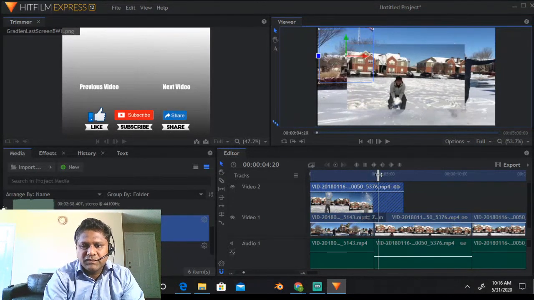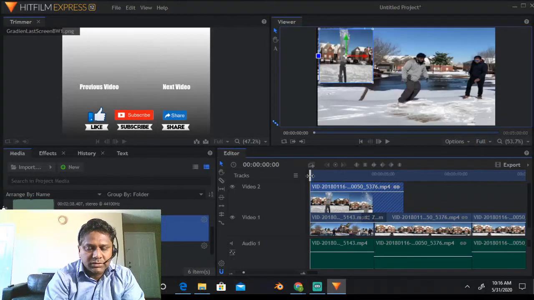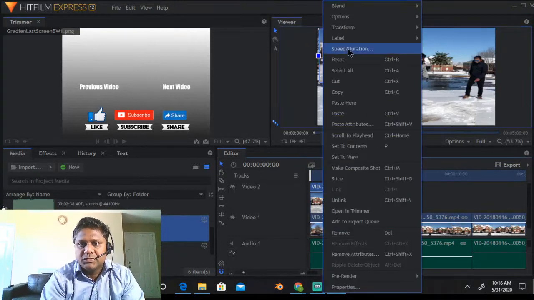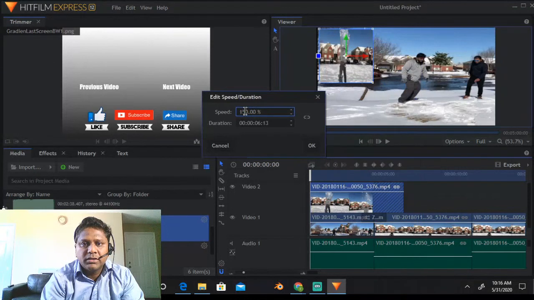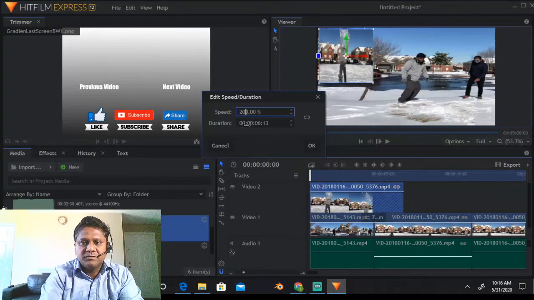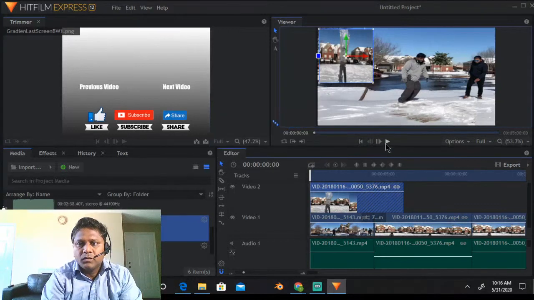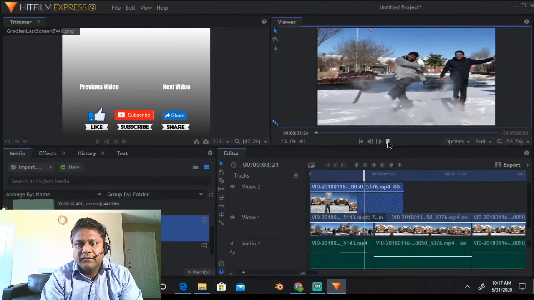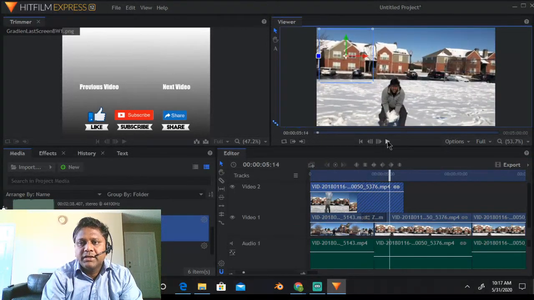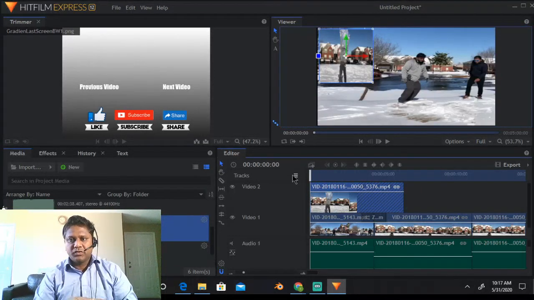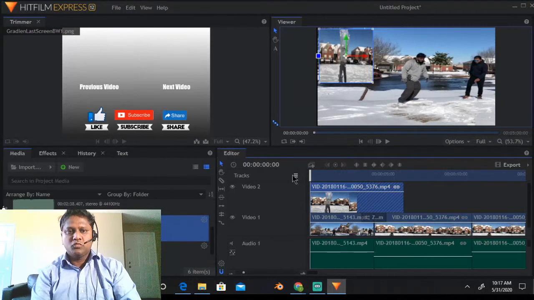Okay, so these videos are already in slow motion, so you may not be able to see that effect clearly, or maybe let me increase the speed duration more. Let me make it 200% so it's visible. Here you can see that the video is going at a very high speed. The same thing, if you reduce it, it will make it a slow motion video. That is the slow motion effect that you can add.